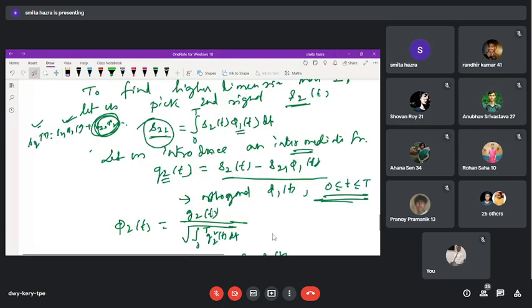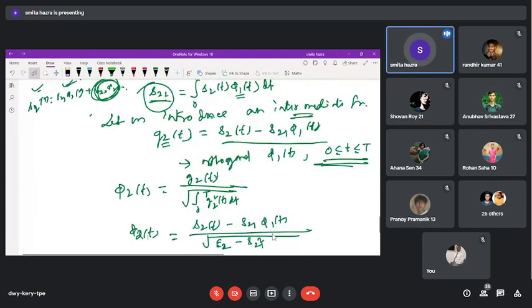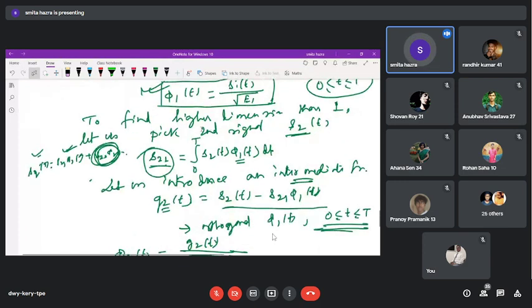Okay. Let us come back here. Here what I have written: first we pick up the second signal, and already we declared, because here our phi 1 is well established, we find what is S21. Now what is the role of this G2(t)? We can write G2(t) only when this will be non-zero. Just come to this one, S2(t). If the space is single dimension, then what will be your answer? Your answer will be S2(t) is equal to S21 phi 1(t). You will stop here or not?